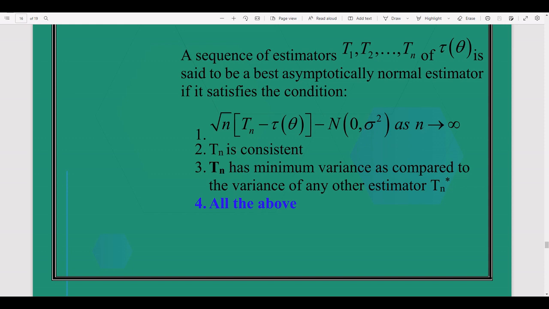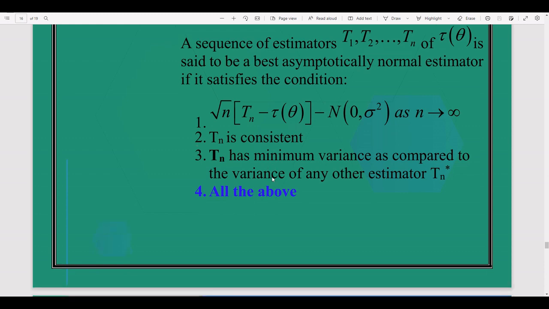Tn is consistent. Tn has minimum variance as compared to variance of any other estimator Tn star. If you have two estimators, one is Tn and other is Tn star, so Tn has minimum variance as compared to other estimator Tn star. Then the estimator is called best asymptotically normal estimator if it satisfies these three conditions.